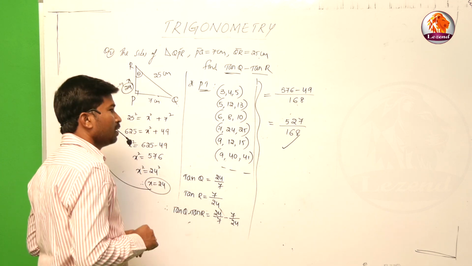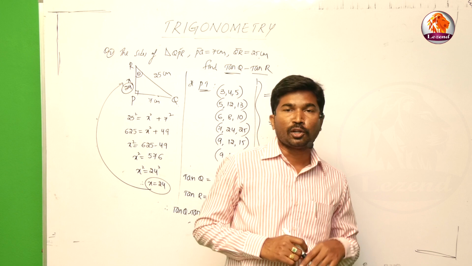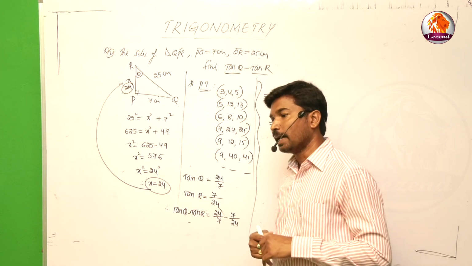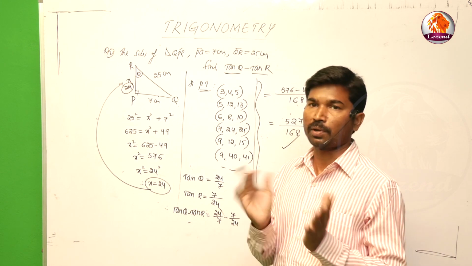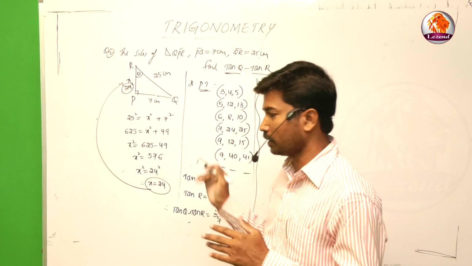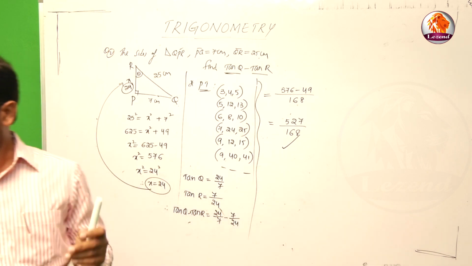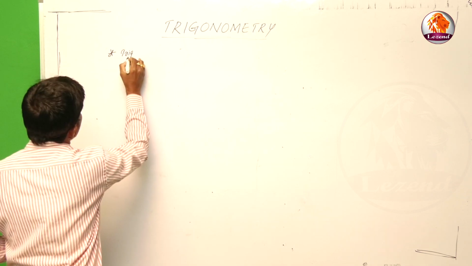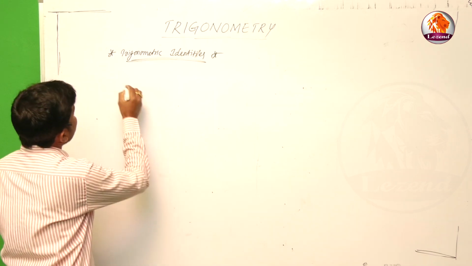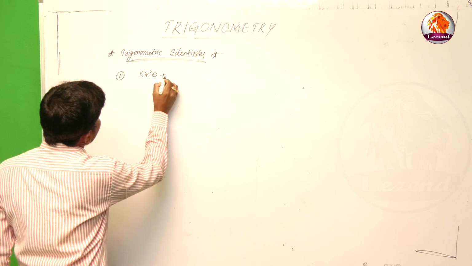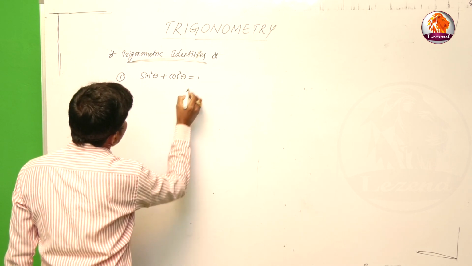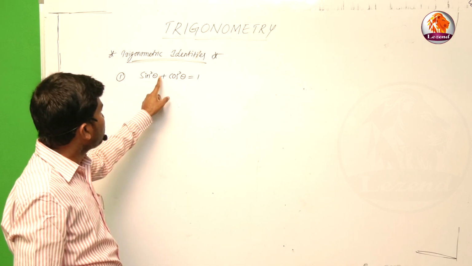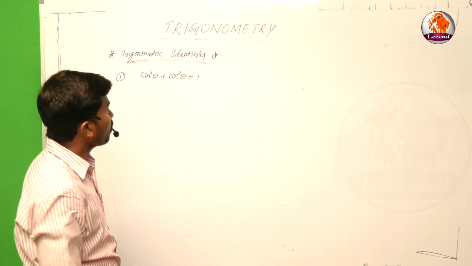Now we'll go for one more important concept in this topic, trigonometric identities, and based on the identities also we'll go for some problems and examples. These are the two examples based on this basic concept. Now we'll go for the trigonometric identities. Number 1: sin square theta plus cos square theta is equal to 1. This is the first trigonometric identity.